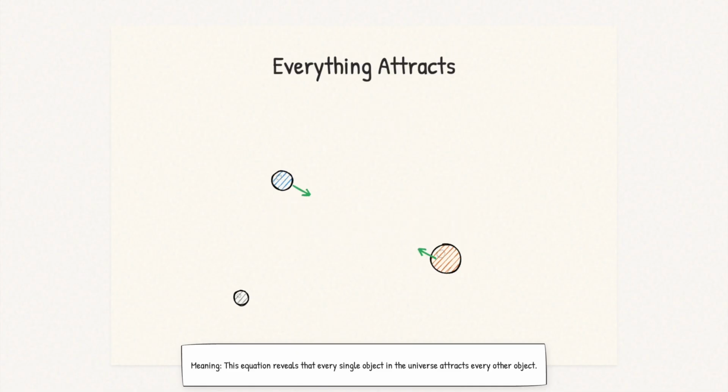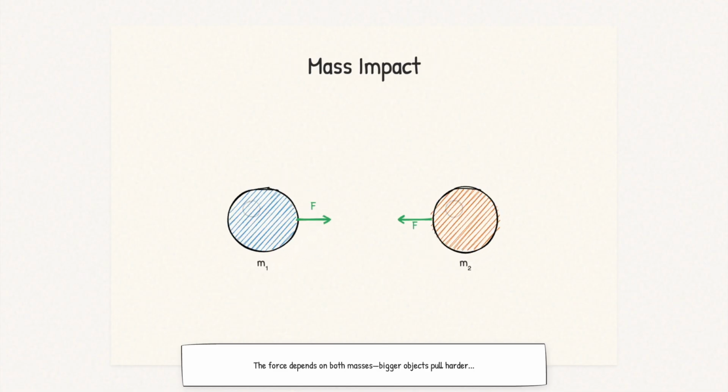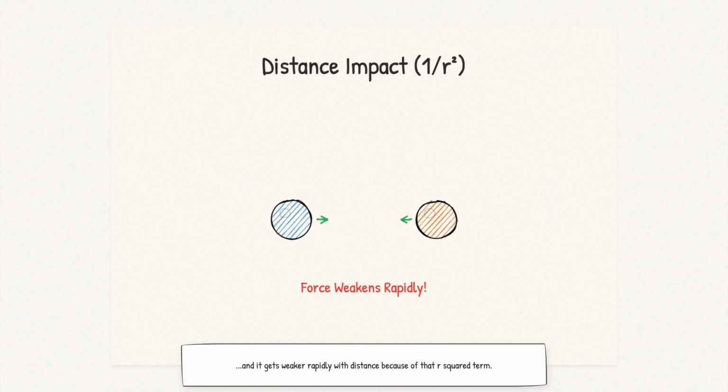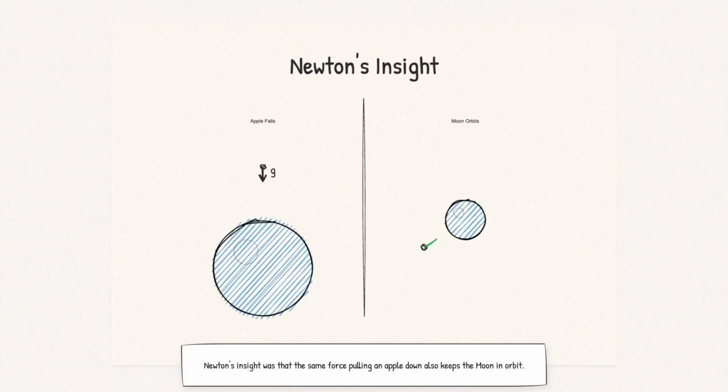This equation reveals that every single object in the universe attracts every other object. The force depends on both masses. Bigger objects pull harder, and it gets weaker rapidly with distance because of that r squared term. Newton's insight was that the same force pulling an apple down also keeps the Moon in orbit.